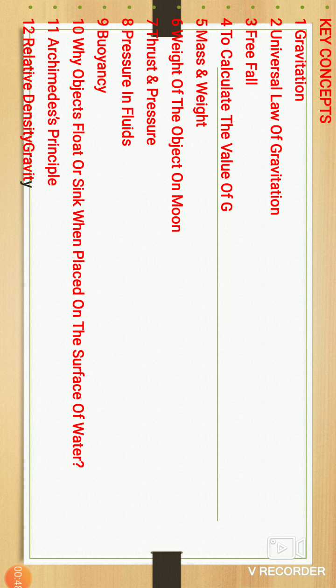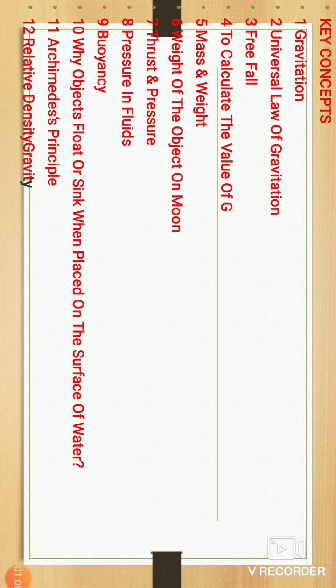We are calculating the value of g, and the mass and weight of an object on the moon. Okay, what happens when we put weight on the object? Those are very interesting things we are studying. And